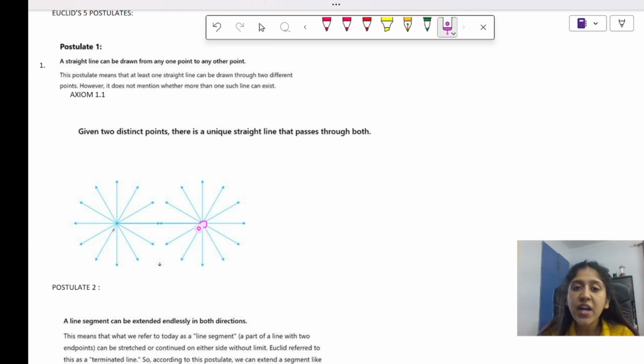from Q. Now, what are the conclusions of this? First postulate से conclusion क्या निकलता है कि अगर मुझे Q point से लाइन बनानी है, there can be infinite lines, as many lines as I want. कितनी भी लाइंस बना सकती हूँ. If I fix 2 points, if I say कि मुझे P और Q से ही लाइन बनानी है, there can be only one line that passes from both. I hope these 2 conclusions are very clear to you. ठीक है, ये 2 conclusions आपको याद रखना है. If you want, you can actually note them down.